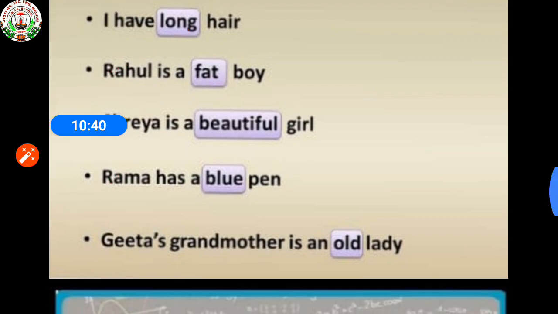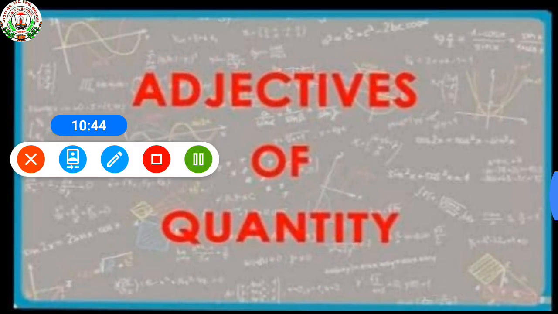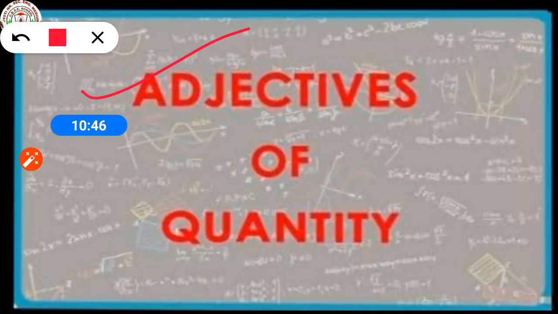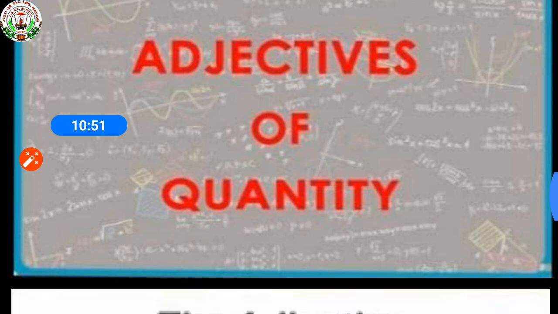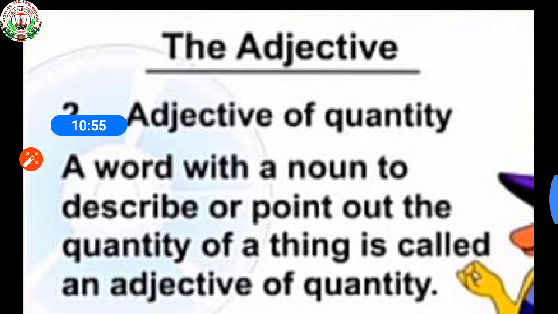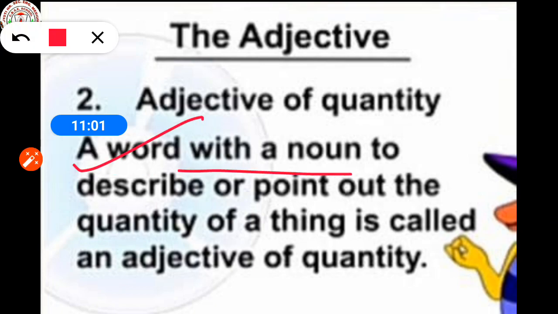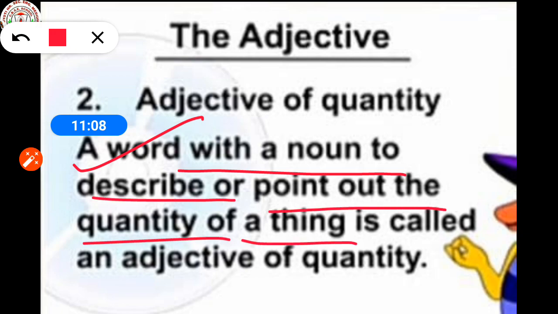So next is adjectives of quantity. What is the meaning of adjective of quantity? A word used with a noun to describe or point out the quantity of a thing is called an adjective of quantity.